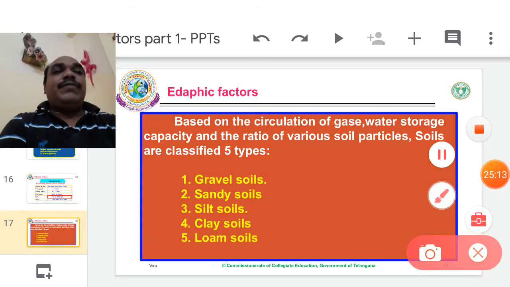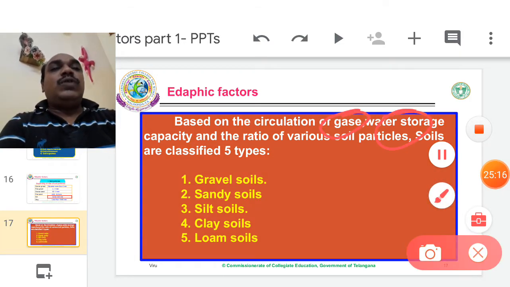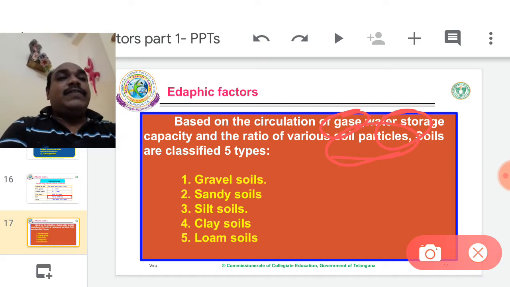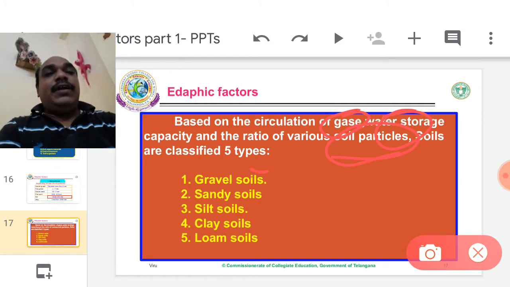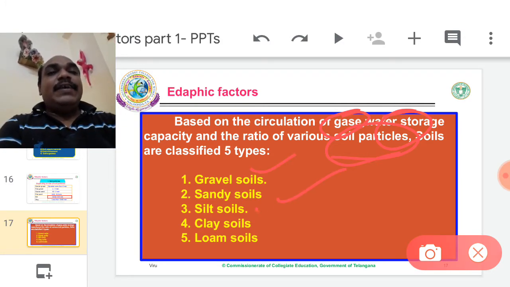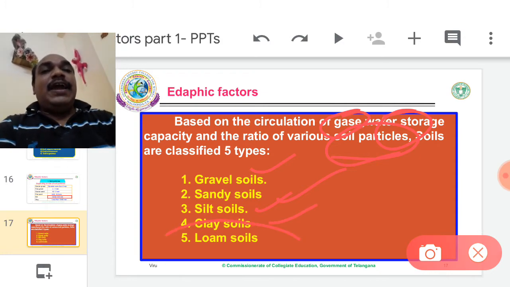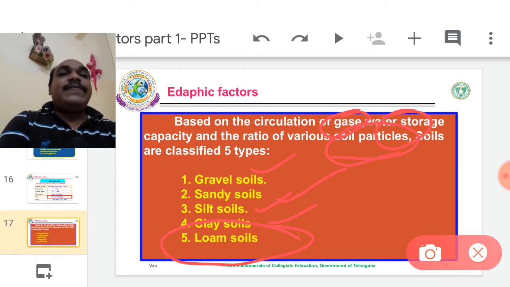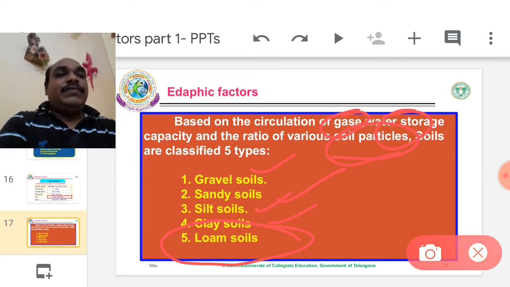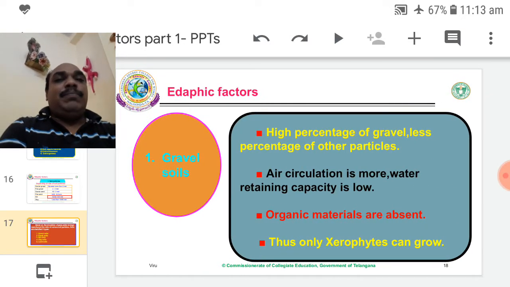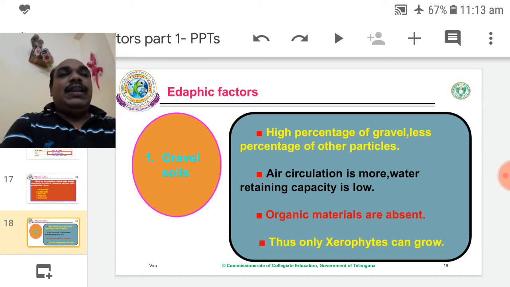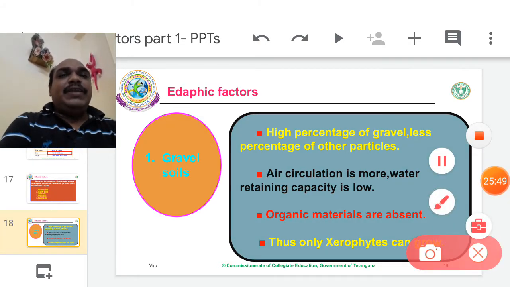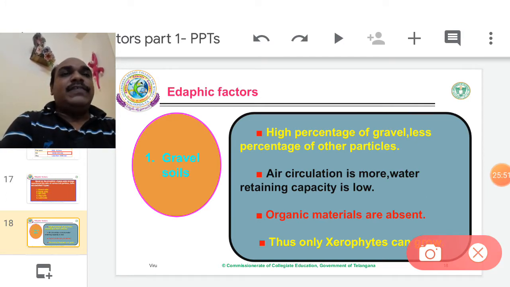Based on the circulation of air, water storage and ratio of soil particles, the soils are classified into five types: gravel soils, sandy soils, silt soils, clay soils, and loam soils. Among these five, loam soils are always the best soils. These are best for all types of crop production. The first one, gravel soils. Gravel means the soil particle size is very big.